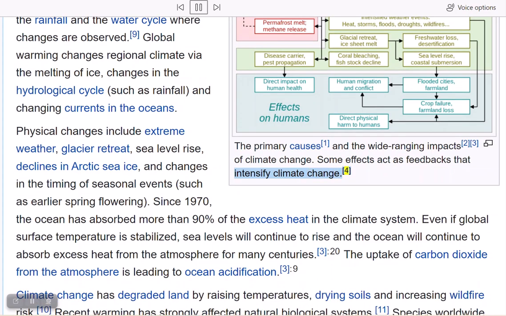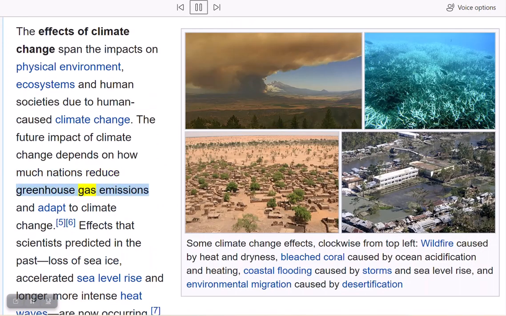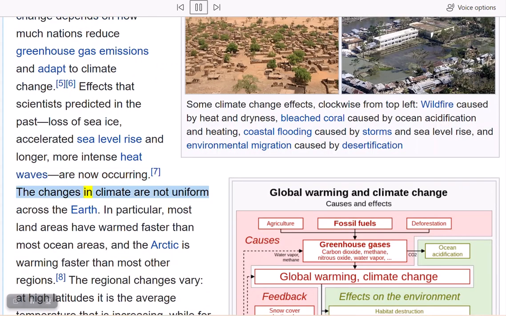The effects of climate change span the impacts on physical environment, ecosystems, and human societies due to human-caused climate change. The future impact of climate change depends on how much nations reduce greenhouse gas emissions and adapt to climate change. Effects that scientists predicted in the past, loss of sea ice, accelerated sea level rise and longer, more intense heat waves, are now occurring. The changes in climate are not uniform across the Earth.